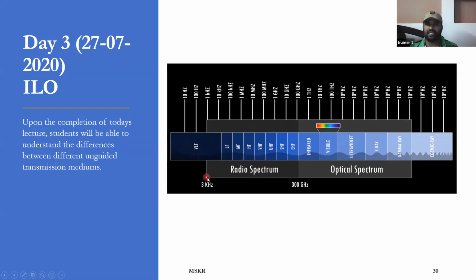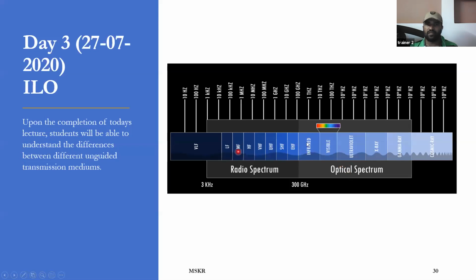As you can see here, up to this particular point it is the radio spectrum, up to 100 gigahertz. From 100 gigahertz, the frequencies are called the optical spectrum.